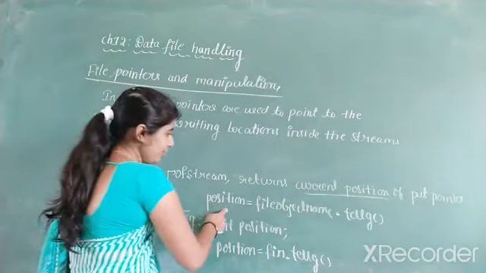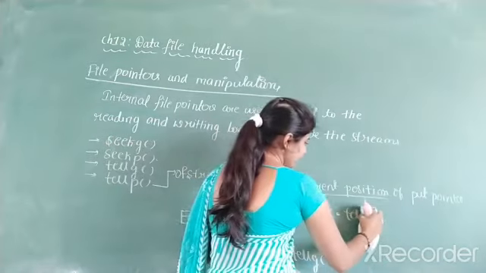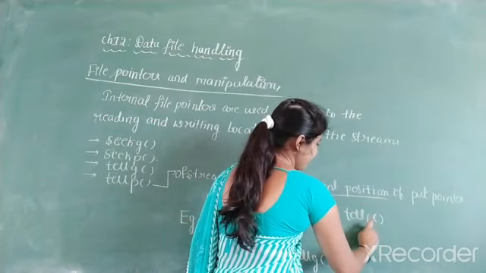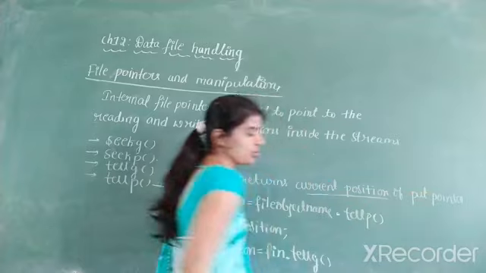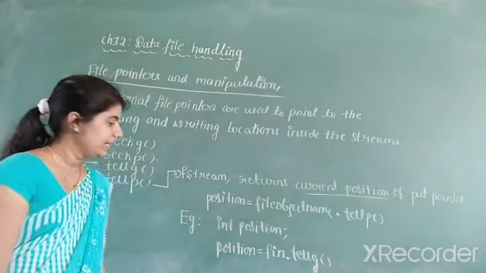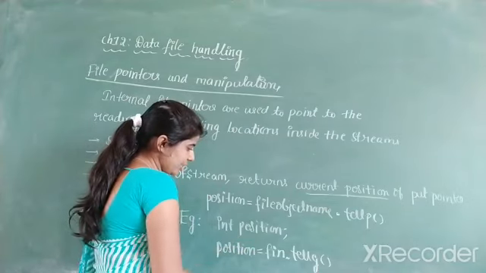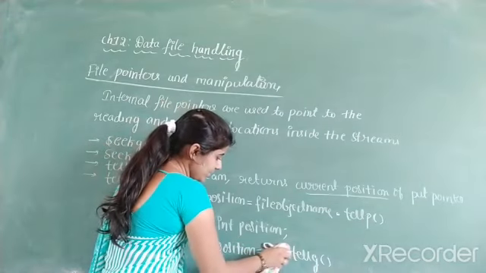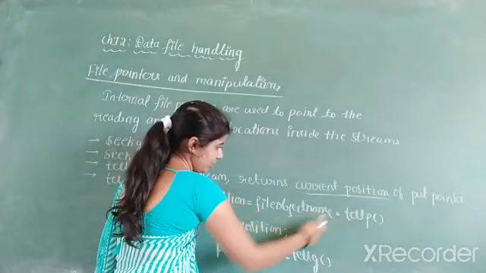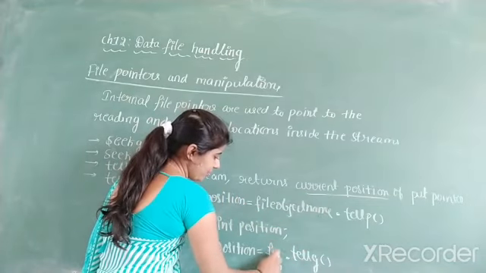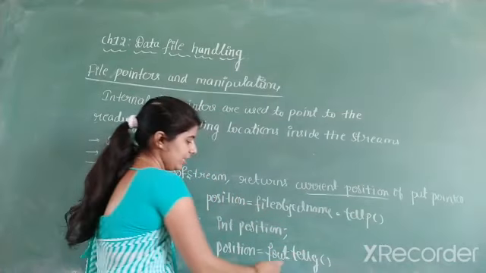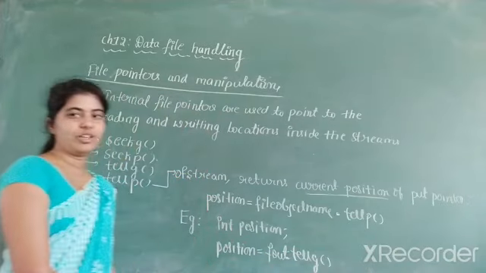Then position, file object name. Then you have to write the tellp function because we want the current position of the put pointer. Next, int position. Then position is equal to the object, you have to write fout. I considered fout as an object here. Fout dot tellp is the object.